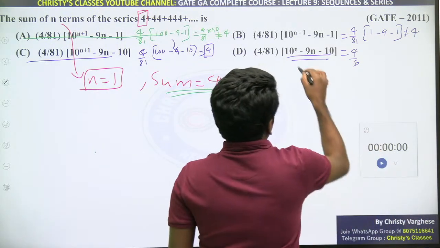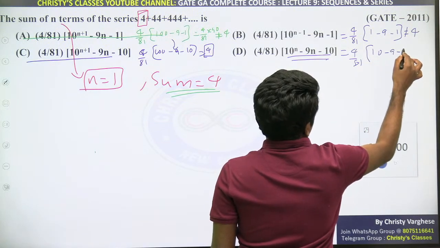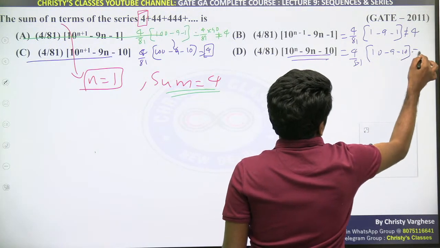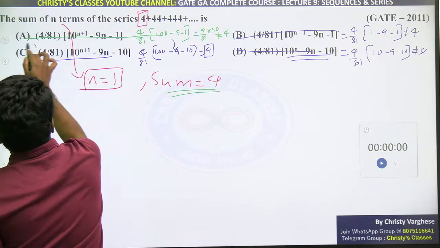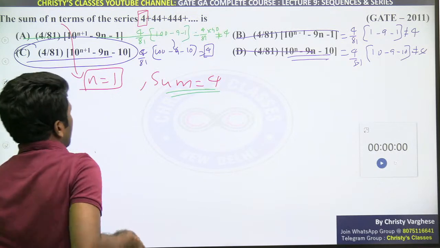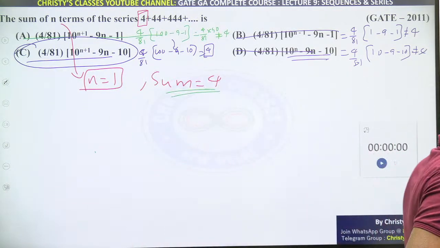That is 10 minus 1. 10 minus 9 minus 10. That will also not equal to 4. Yeah, all three options. C option के अलावा बाकी सब options गलत है. So C answer होना ही चाहिए. That is the smart way to do it.